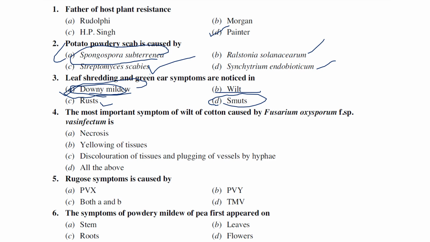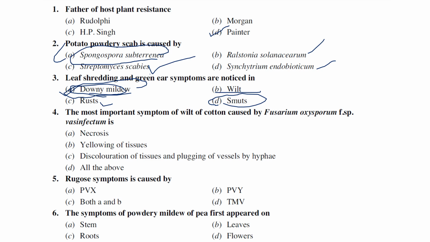The most important symptom of wilt of cotton caused by Fusarium oxysporum f. sp. vasinfectum: is it necrosis kind, yellowing of tissues, discoloration of tissues, and plugging of vessels by hyphae, or all the above?